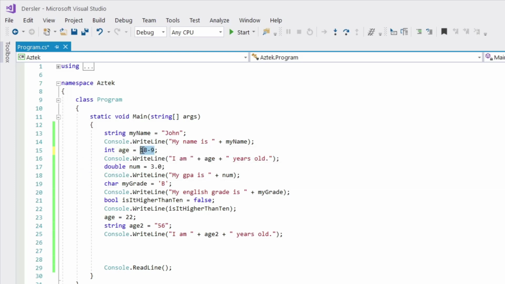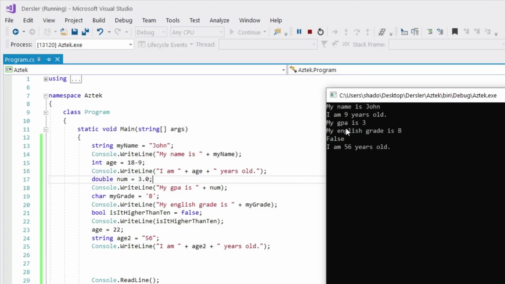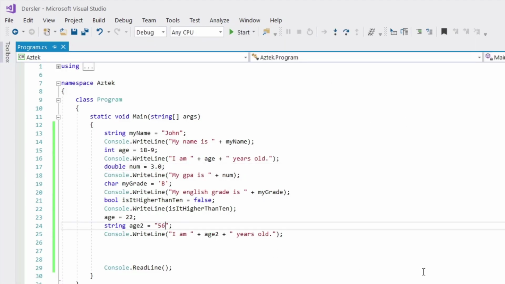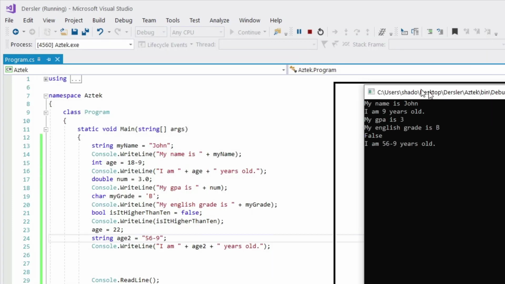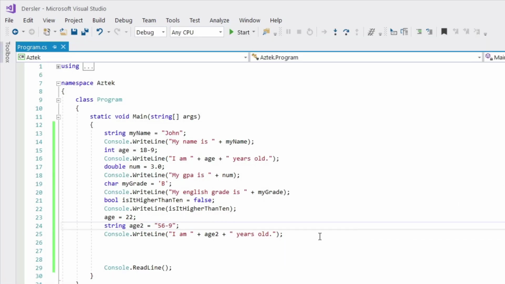It's going to do this mathematical operation, and it's going to write I am 9 years old. As you can see, I am 9 years old. But if I come here and write 56 minus 9, it's going to write I am 56 minus 9 years old. And this will be it for today's lecture, guys.